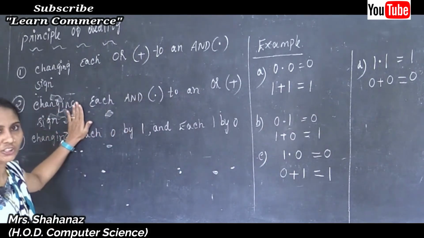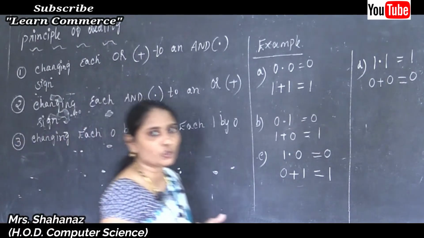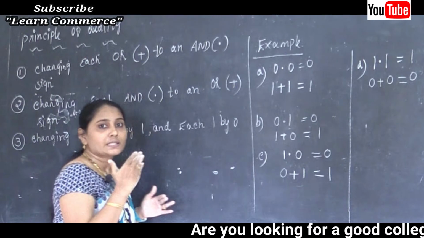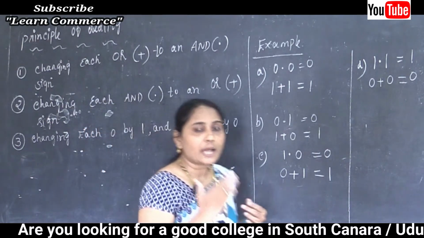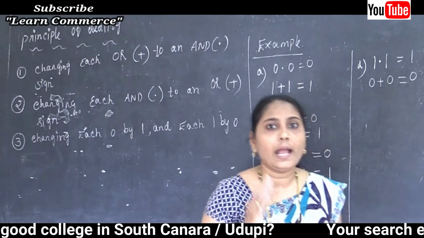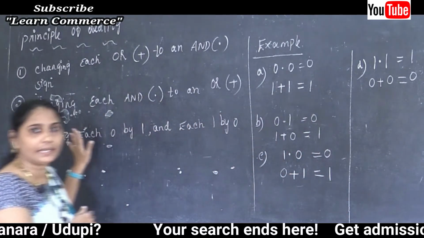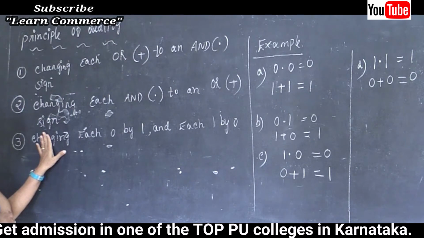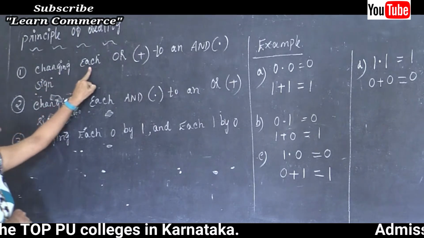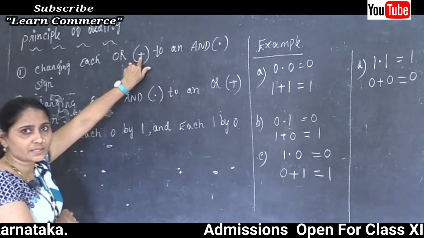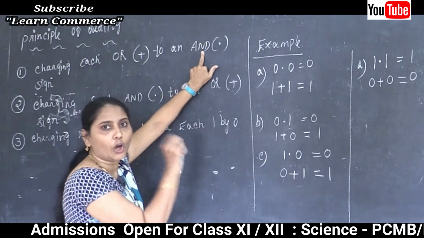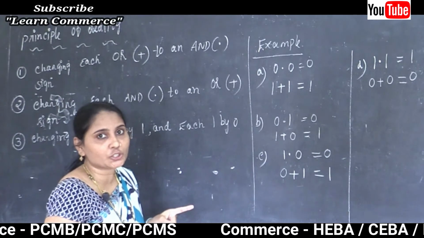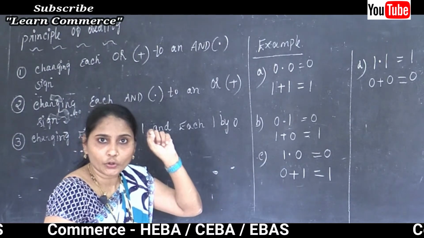I am again repeating the definition: it states that starting with a Boolean relation, another Boolean relation can be derived. Now some of the rules of the principle of duality are: changing each or sign, that is plus, to an and sign, dot. Clear? Wherever plus is there, we need to change it to the and, that is dot.